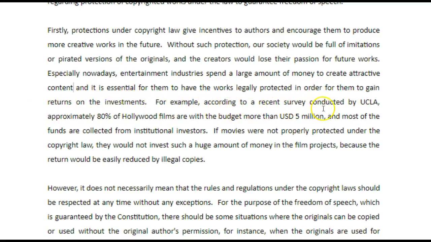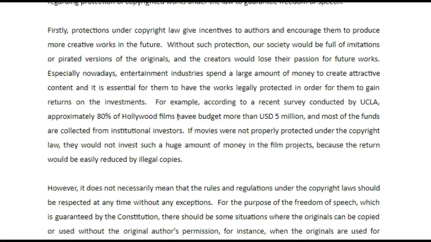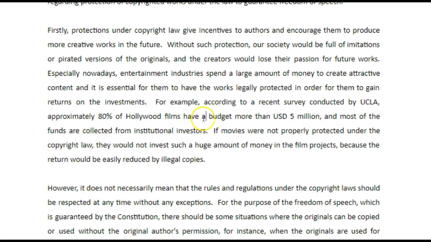For example, according to a recent survey conducted by UCLA, approximately 80% of Hollywood films have a budget of more than $5 million US, and most of the funds are collected from institutional investors. Cool, that's a really good collocation to be using, really fancy.